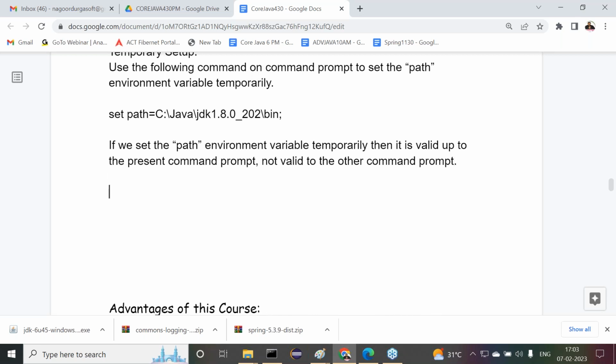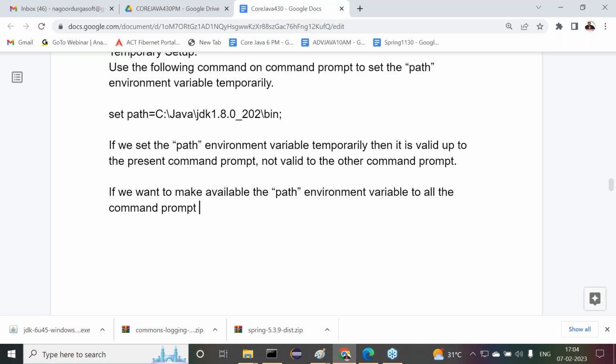Then what is my requirement here? If we want to make the path environment variable available to all the command prompts, then we have to set the path environment variable permanently.